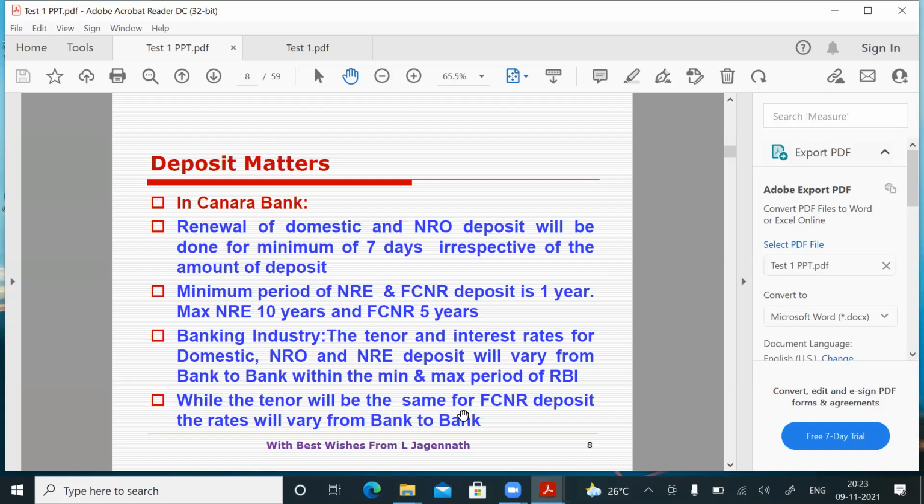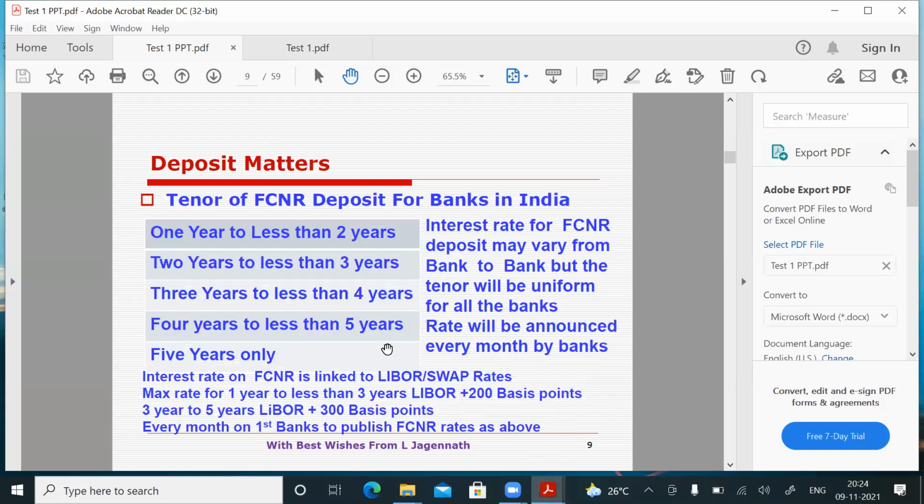While the tenor will be the same for FCNR deposit for all the banks, the interest rate will vary from bank to bank. In the next slide, the slabs for FCNR deposit, whether you go to Canara Bank or any other bank, will be like this only: 1 year to less than 2 years, 2 years to less than 3 years, 3 years to less than 4 years, 4 years to less than 5 years, and 5 years only. Every bank should fix the tenor like that only.